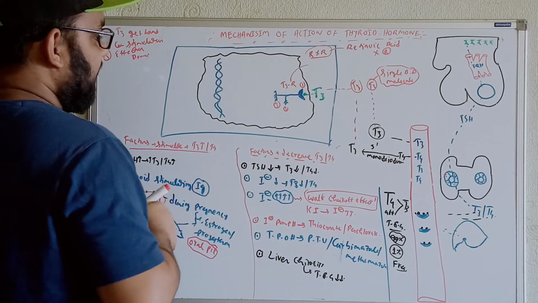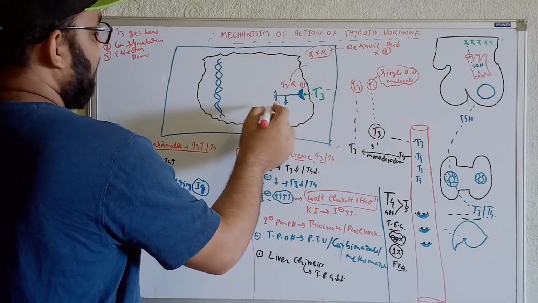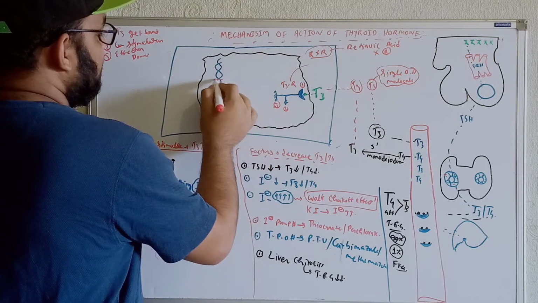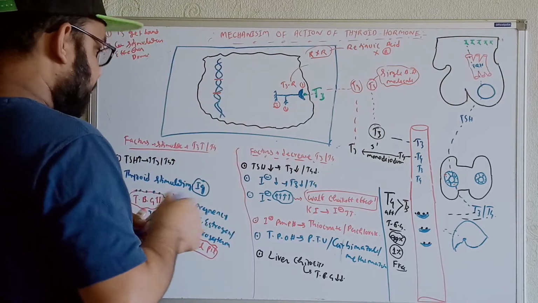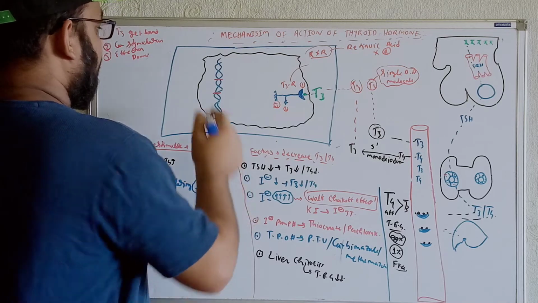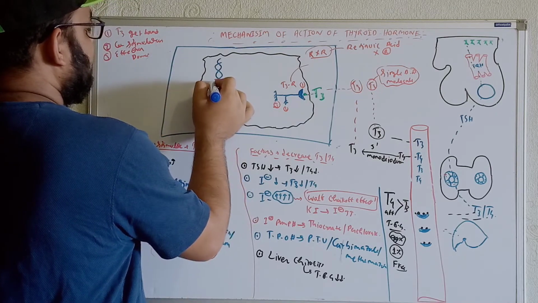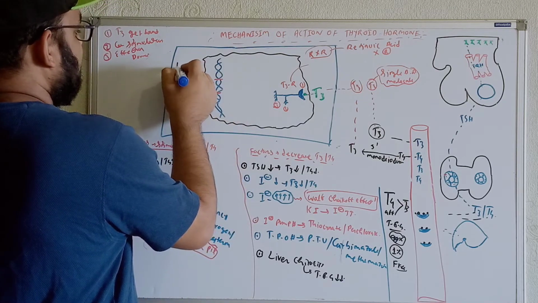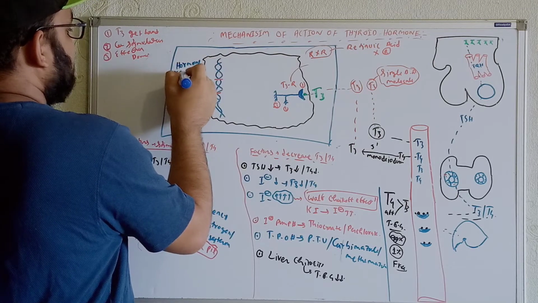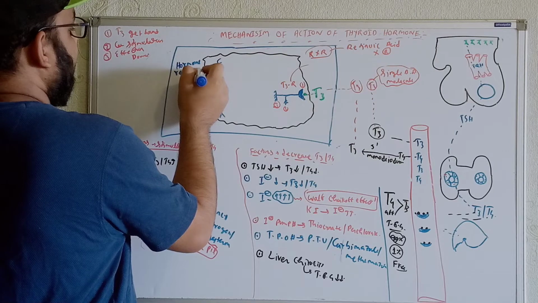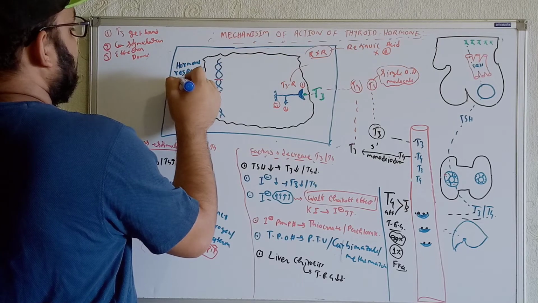Now within the DNA, this is the third part, the effector domain. Within the DNA, we will get a portion that is known as hormone sensitive DNA sequence. It is known as hormone responsive DNA sequence.